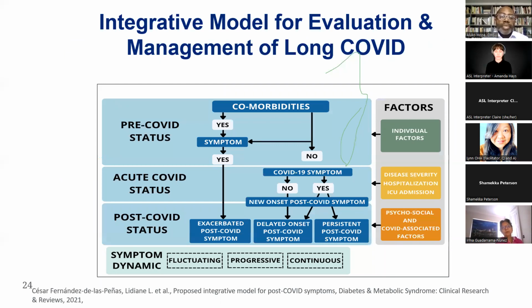I think it's important to acknowledge that although we don't often do this very well, when you have an illness that is not well understood in the medical system, we're really looking at your pre-COVID factors, looking at the disease severity, acute COVID factors that might be relevant, and then really trying to look at the psychosocial factors that might be helping or causing the symptoms to progress or be sustained in the way we manage each patient. Next slide.